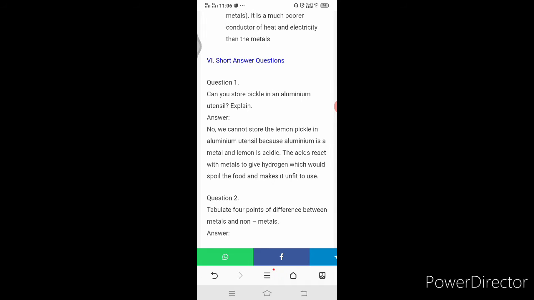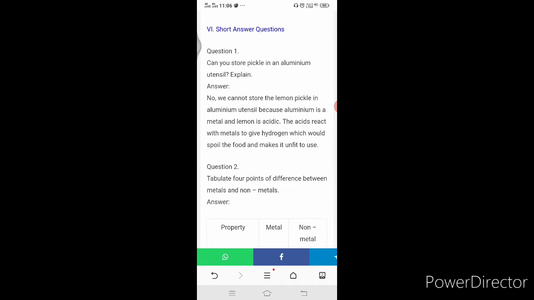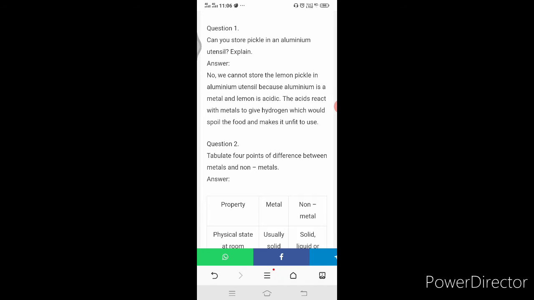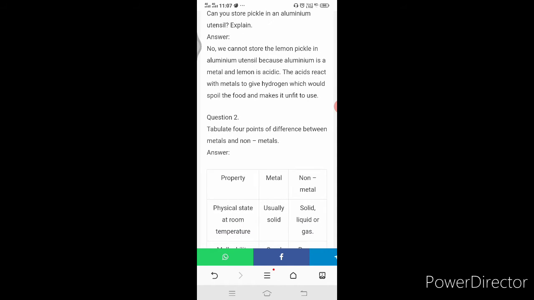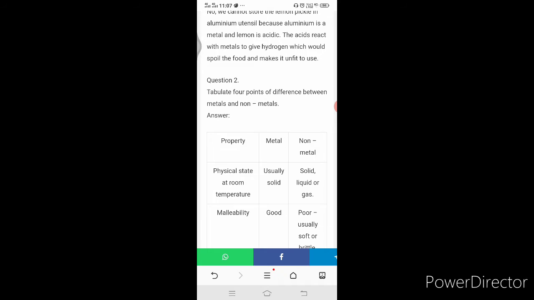Can you store pickle in an aluminium utensil? Explain. No, we cannot store the lemon pickle in an aluminium utensil because aluminium is a metal and lemon is acidic in nature. The acid reacts with the metal to give hydrogen, which would spoil the food and make it unfit to use.